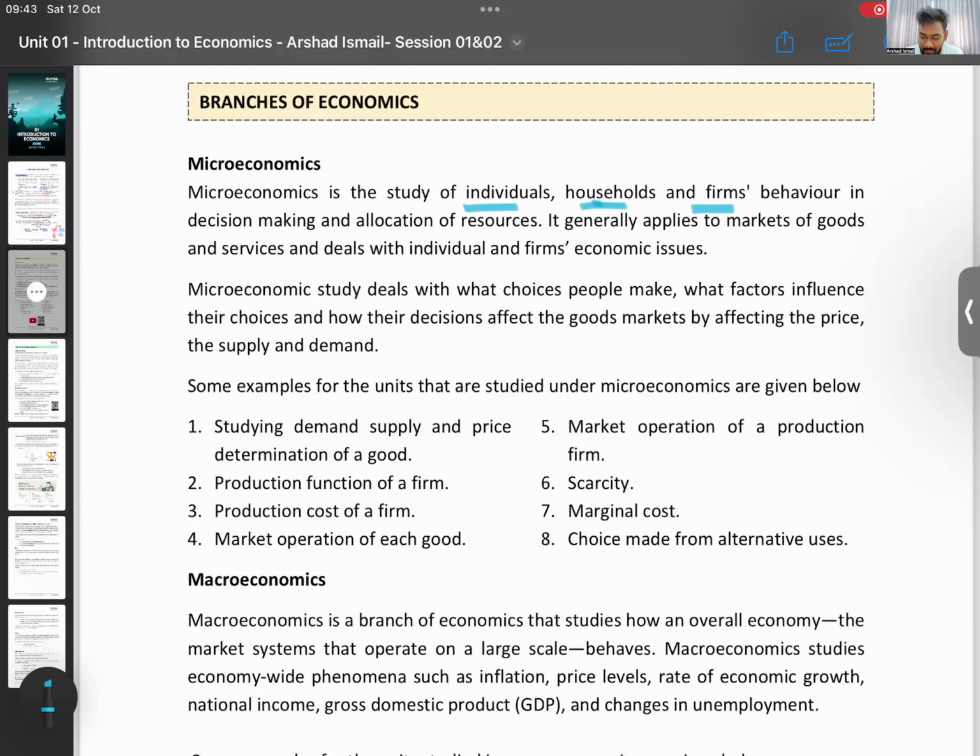Look at the examples. Supply and demand. Now, you don't have to understand what these examples mean. We will learn this later, right? Demand and supply for one good. For example, if you take my class, how many people want to join my class? One small part in the economy. Here, the production function of a firm. How does one firm produce goods? What is the cost of a firm? Now, what is the cost for me to print your tubes? Market operation. Don't worry what these are, we will learn later.